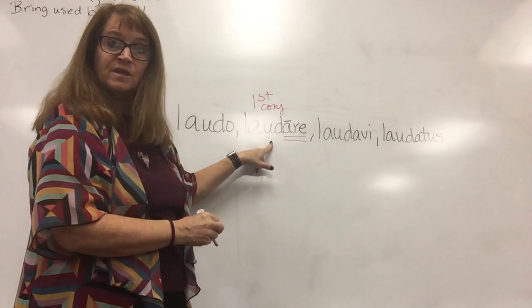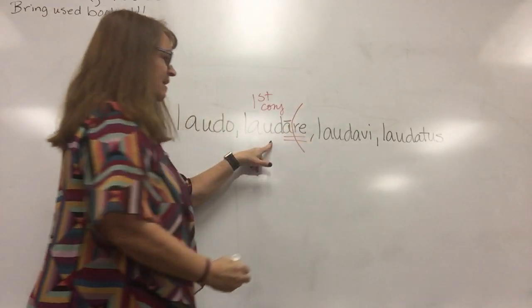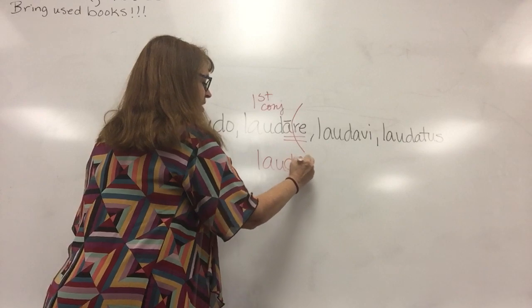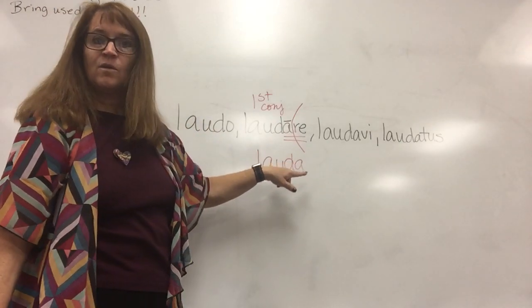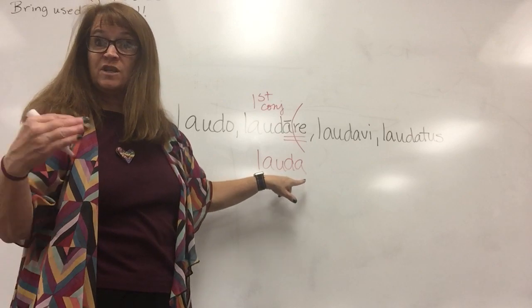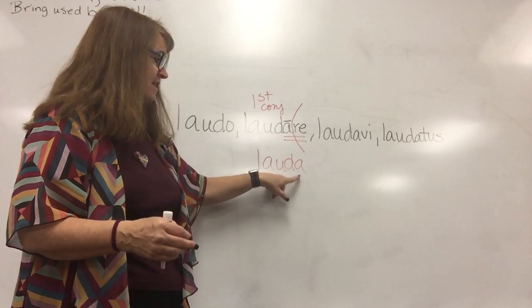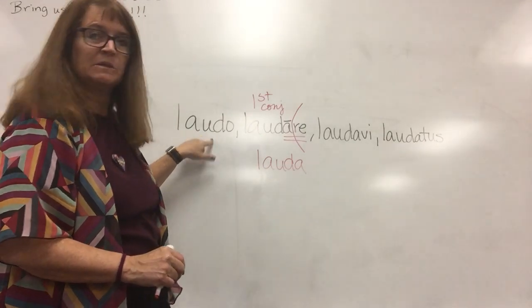We go to the second principal part and remove the RE, and we're left with a stem of lauda. And this is called our stem vowel. So in first conjugation, our stem vowel is an A. You're going to see that in almost every place, except for, look at this one.